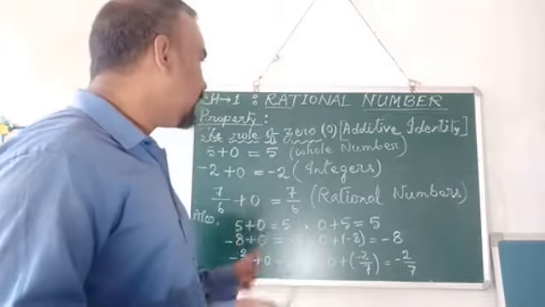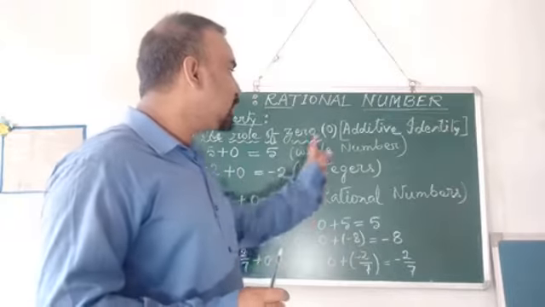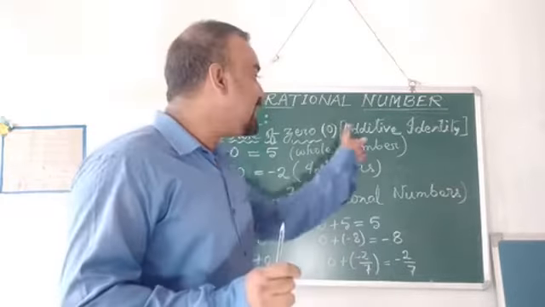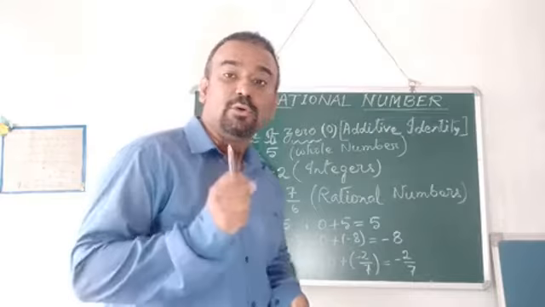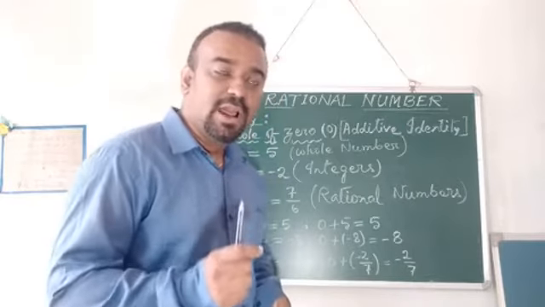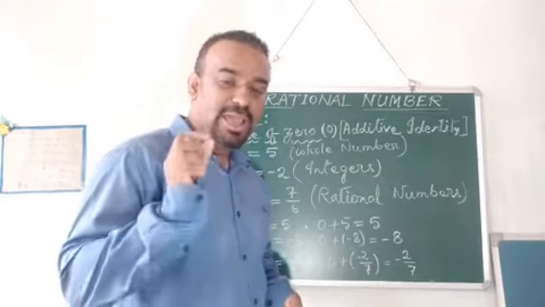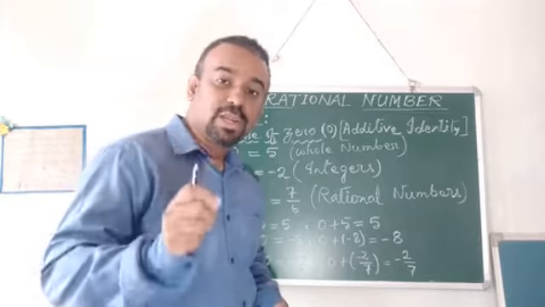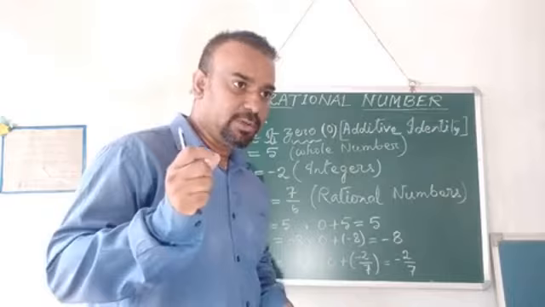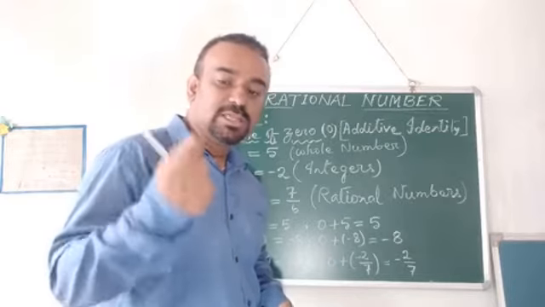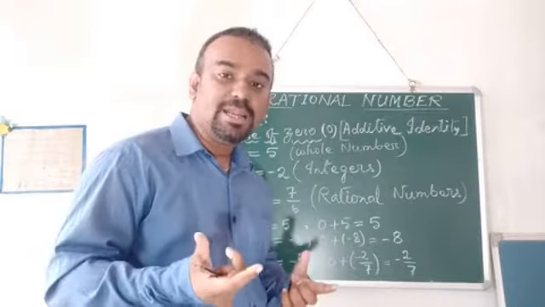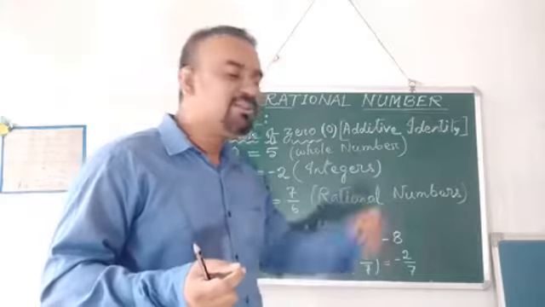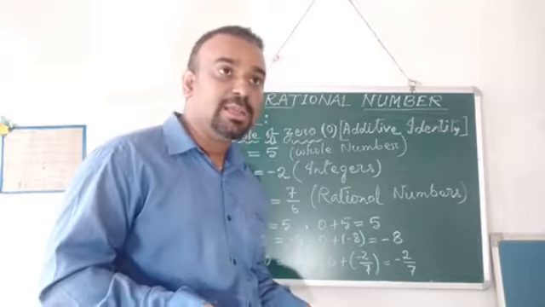So from that we can understand that 0 is also called the additive identity. Now what does it mean? Additive identity means when you add 0 to any kind of number, or subtract 0 from any kind of number, the result will remain same. It will be identical.